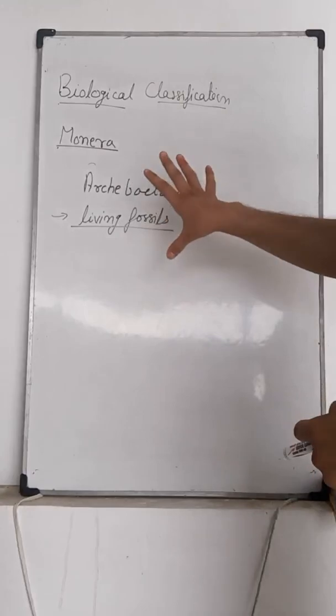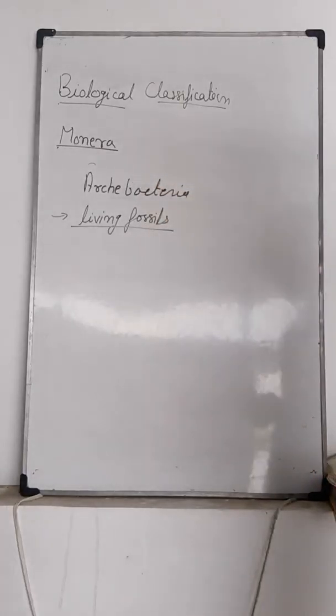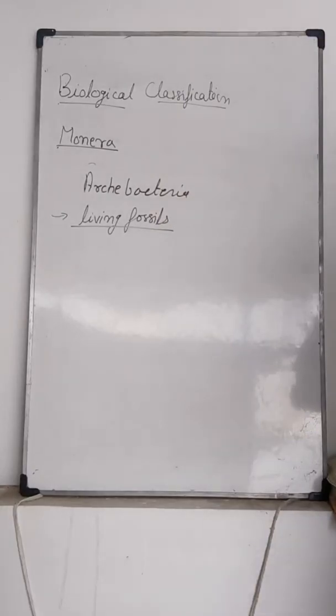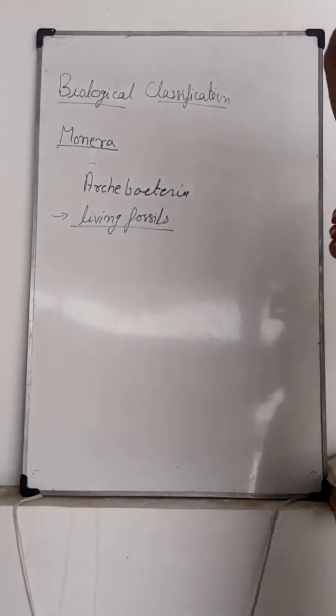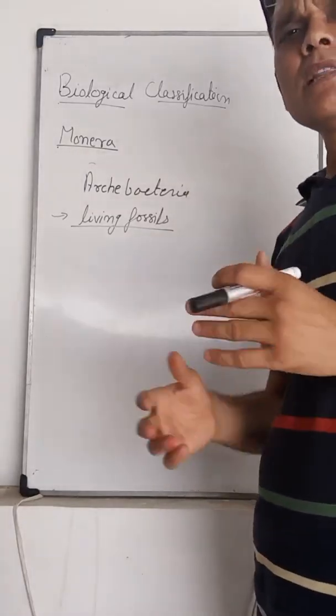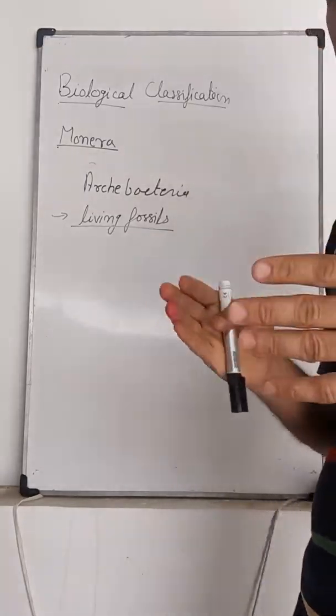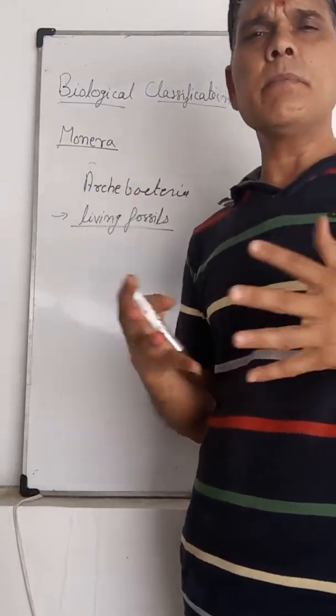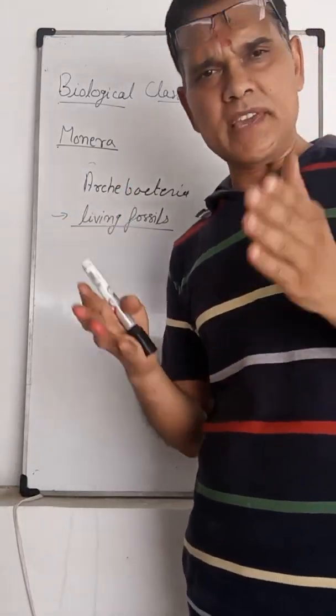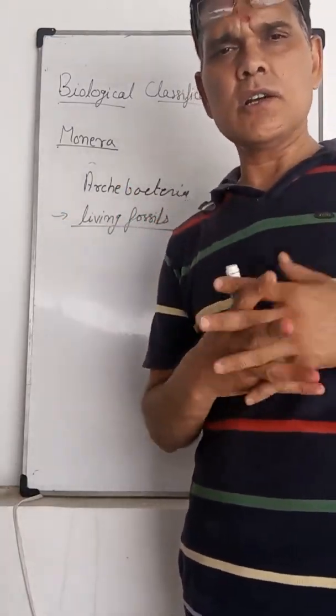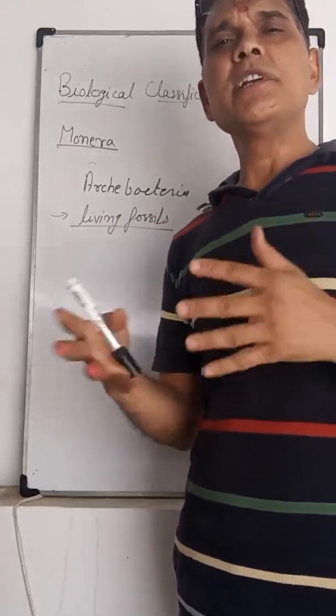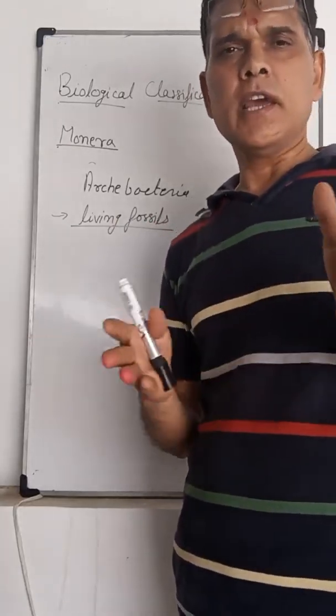Archaebacteria are present in extreme conditions, meaning high temperature, high saline condition, very low pH, or any other extreme condition, and also present in the rumen of the animals.